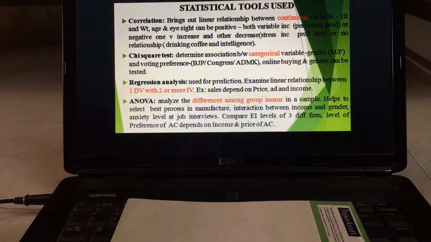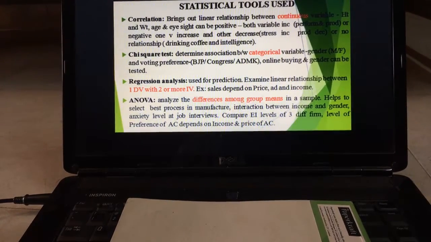In the case of voting preferences, I can make use of that. Regression analysis: here there will be one dependent variable and more independent variables, and I will be using this tool. ANOVA: when there is a difference among the age group means, I will make use of ANOVA, and this will help me to get a good result.